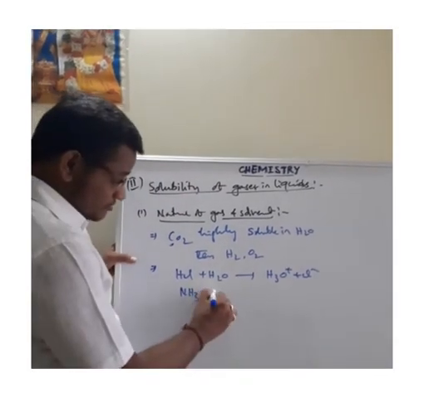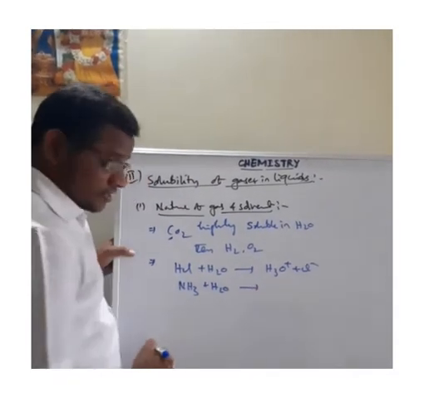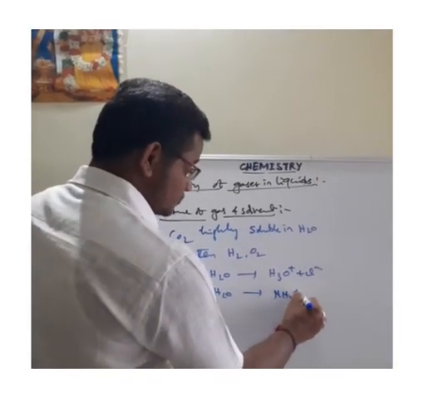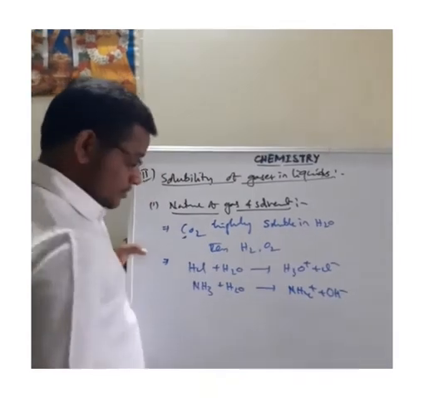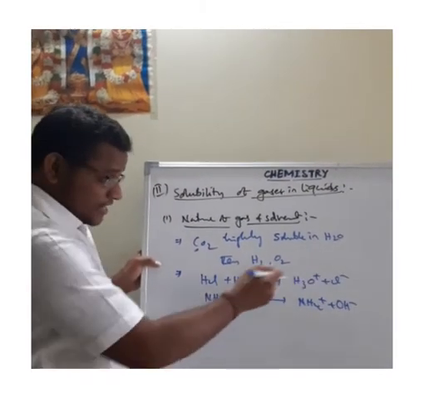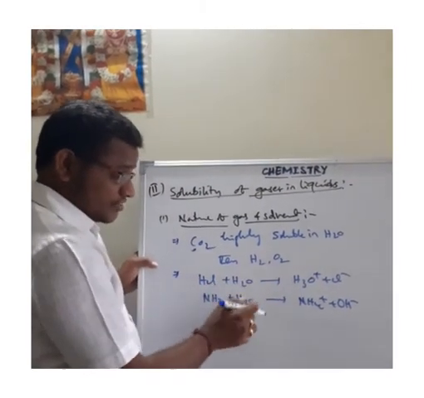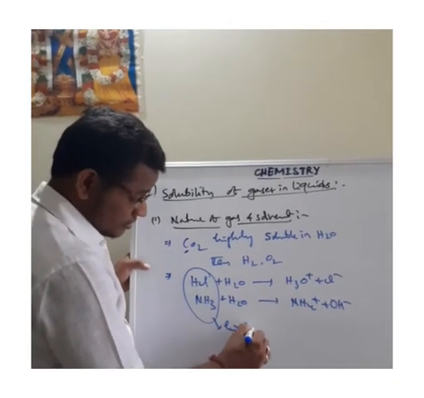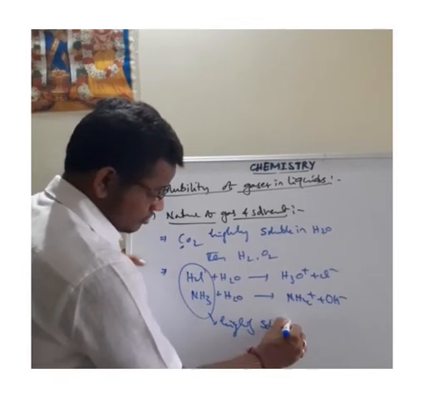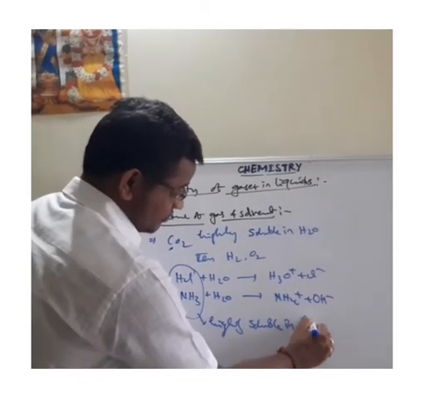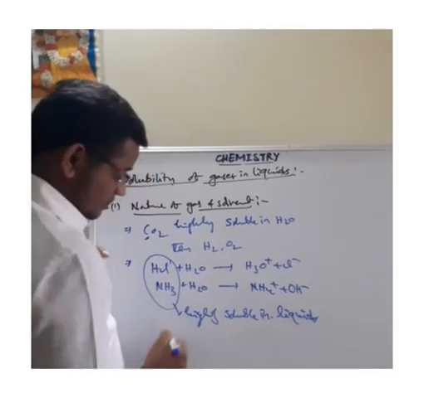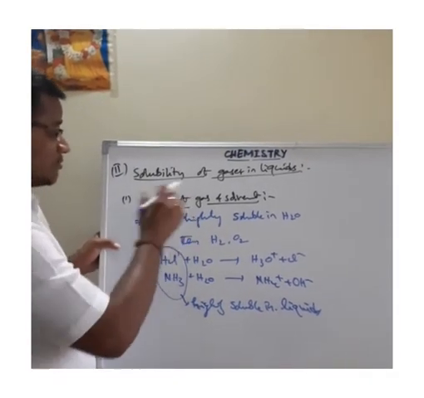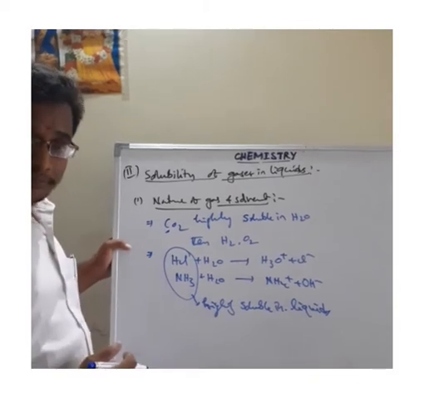Like that, ammonia gas dissolved in water. Then what happens? It forms NH4+ and OH-. So the gases which are able to form ions when dissolved in the liquid are also highly soluble in this liquid. So that is about the nature of the gas and the solvents.